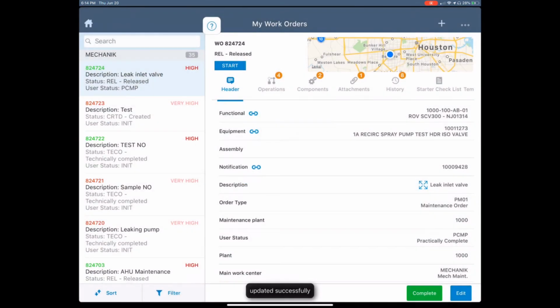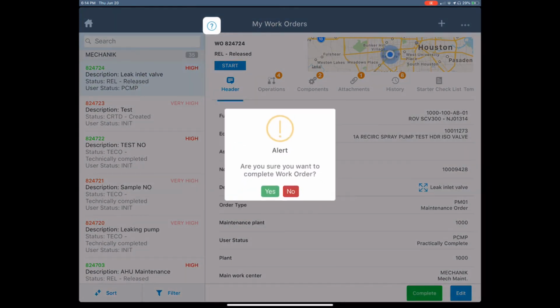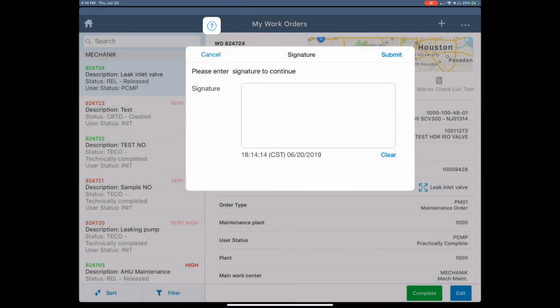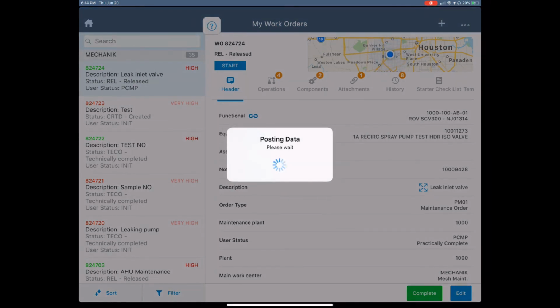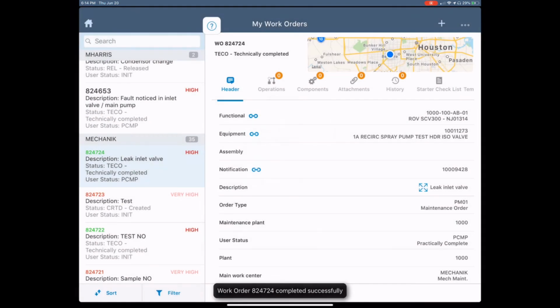In order to close it out, the supervisor would just go into the same work order and tap the complete button based on a review. I even have the ability to capture a digital signature on that screen, do a timestamp capture, and then say complete. And then this closes out the work order and updates the notification appropriately. So now all of my work is complete.